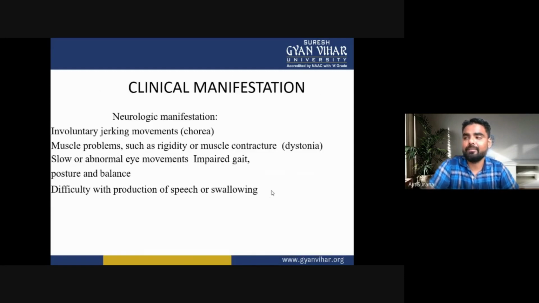Now, the clinical manifestations of Huntington's disease. In clinical manifestations, the first one is the neurologic manifestation.